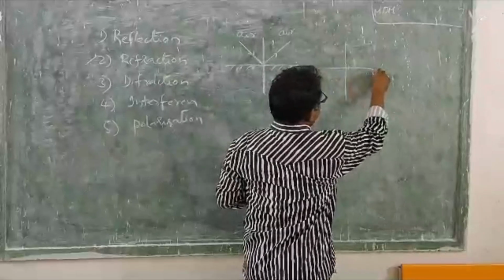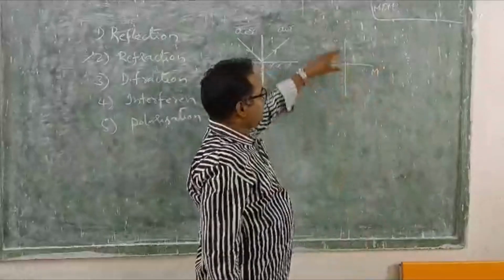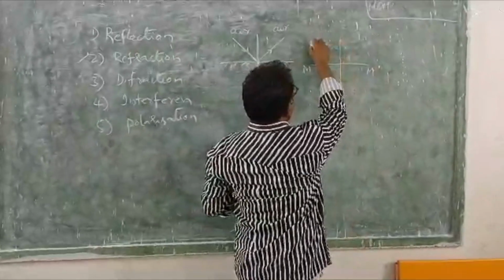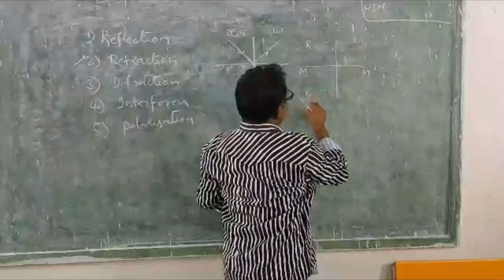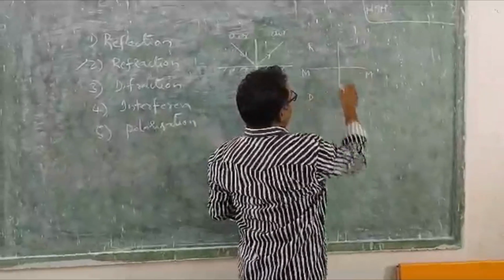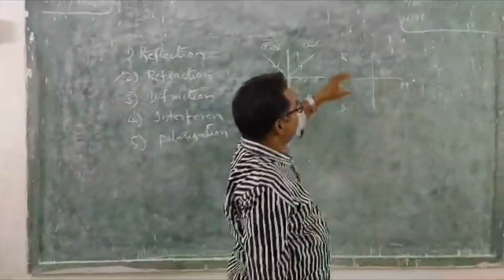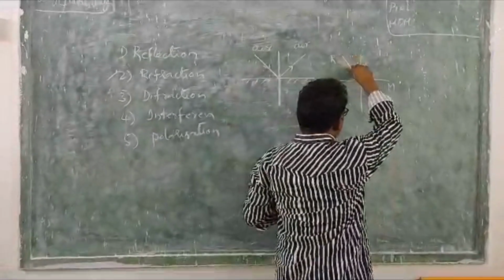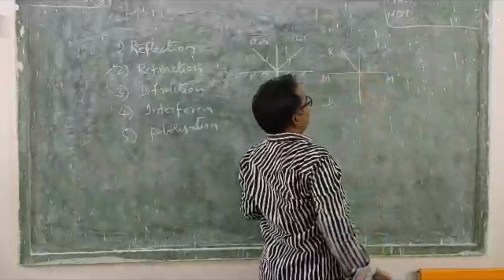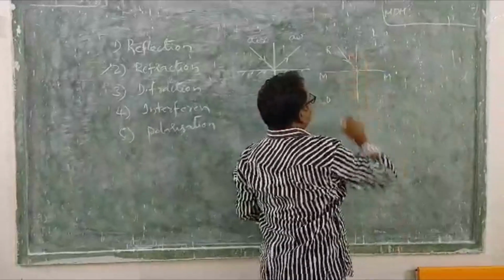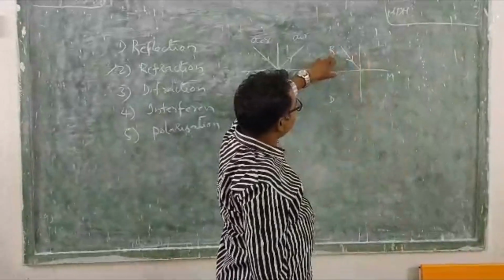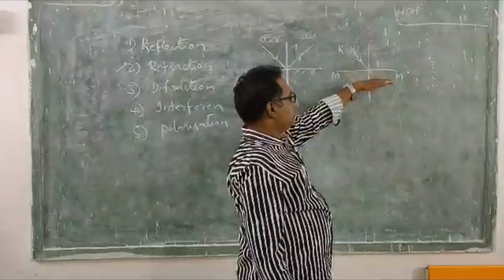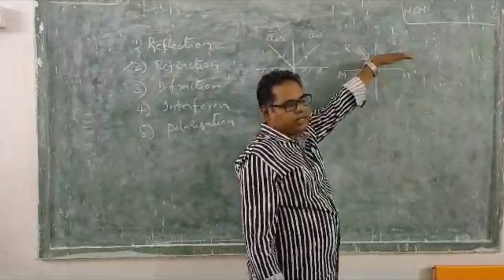This is the interface, you say, which separates the 2 media. This is rarer media. This is denser media. Then light rays are hitting on the interface. So one light ray is hitting on the interface like this. When it is rarer medium, if it enters to the denser medium, there is a change of its velocity.